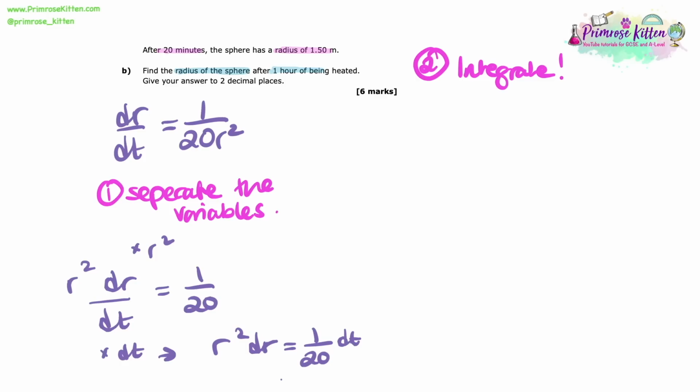So now we've separated the variables, it's time to integrate. So I'm integrating both sides of this equation.